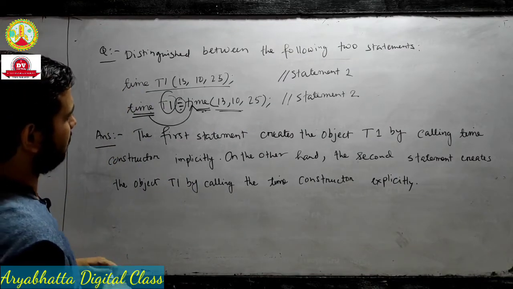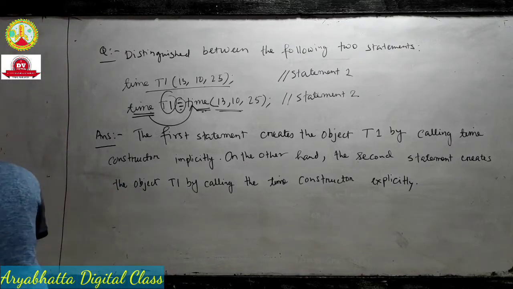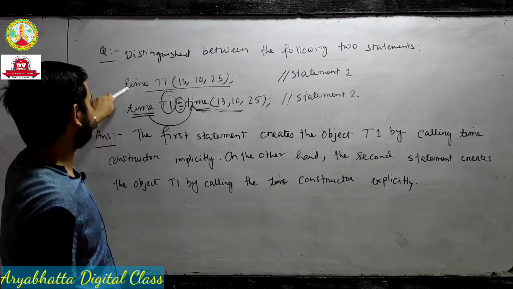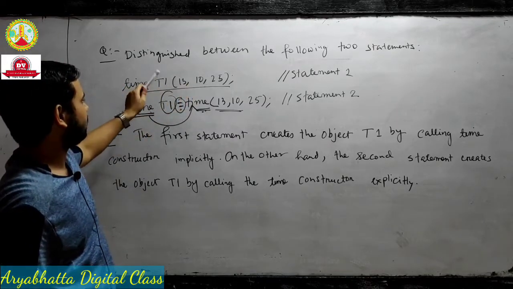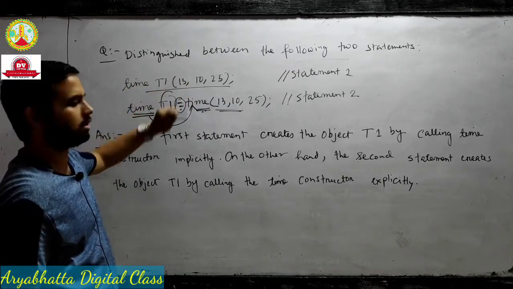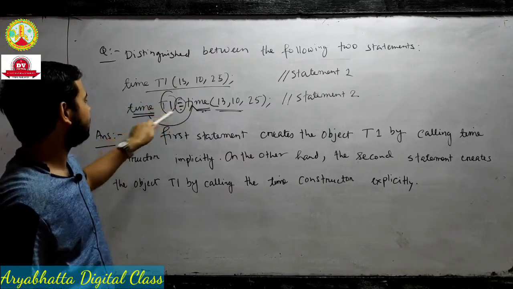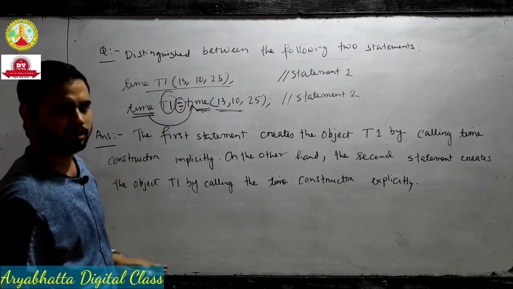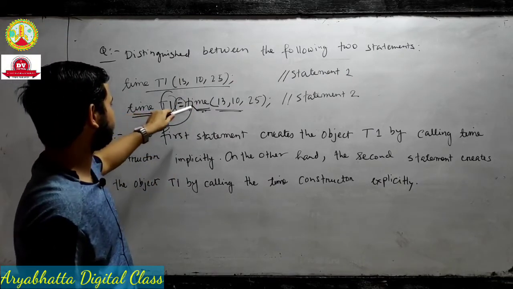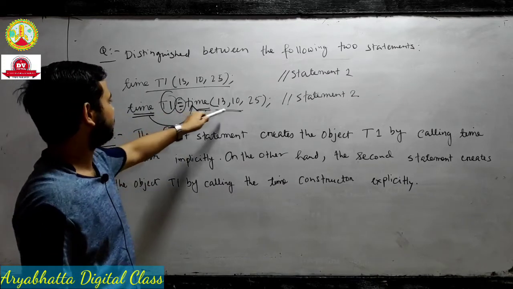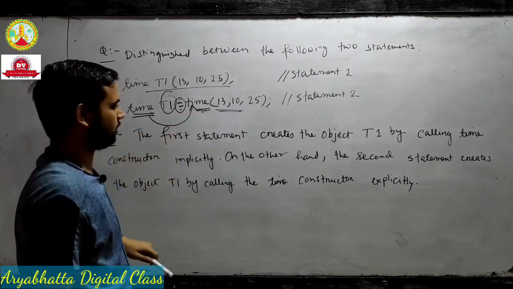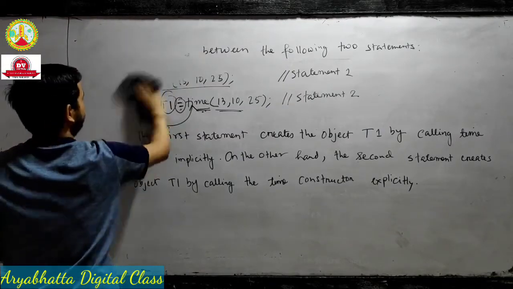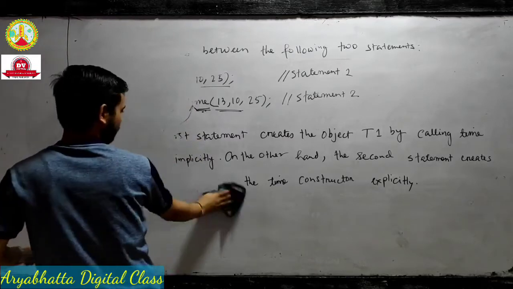Okay, this is a simple question and answer. This type of question comes in your exam for 1 or 2 marks. That's why I write it down. When you see this type of syntax, the constructor takes the object value implicitly. And when you see the equals part, time on the left side and time on the right side, we take the constructor value of the object explicitly. Okay, now we will start the topic destructor.